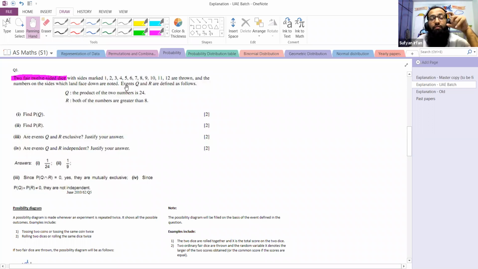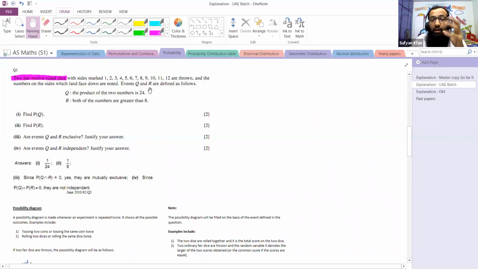So it is very important that we read the question very carefully and read it multiple times if we are not able to understand it. Two dice are thrown and the numbers on the sides which land face down are noted. So when we throw a dice, it lands on a particular face. That particular face is noted and the number on that face is noted. Now there are two events that the examiner is talking about.